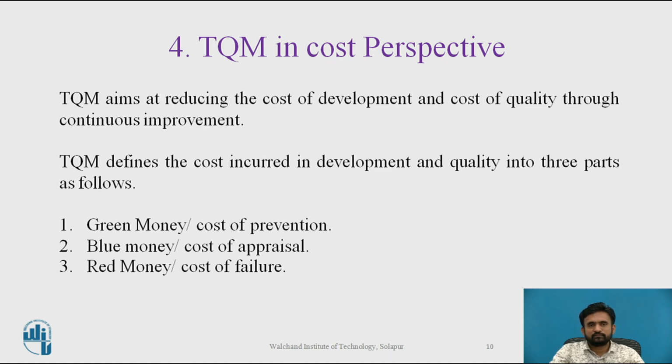And next, that is red money or cost of failure. Red money is a pure loss for the organization. It involves money lost in scrap, rework, sorting, etc. It also represents loss due to various wastage during the development life cycle and directly reduces the profit of the organization, and the customer may not pay for it. Fine.